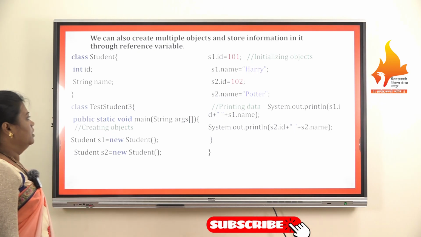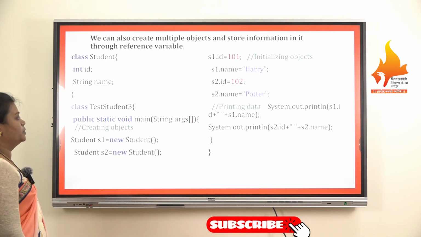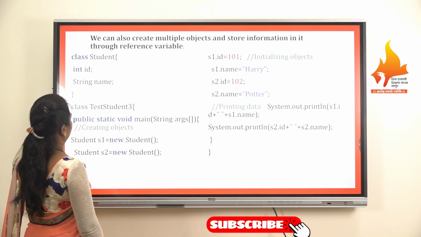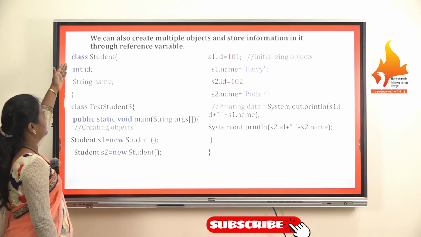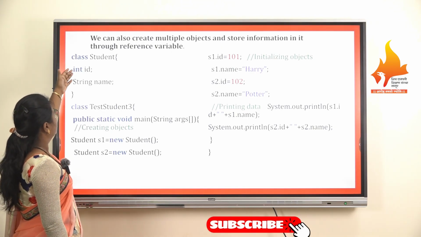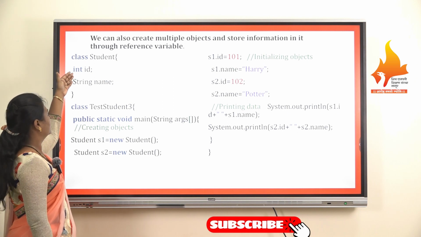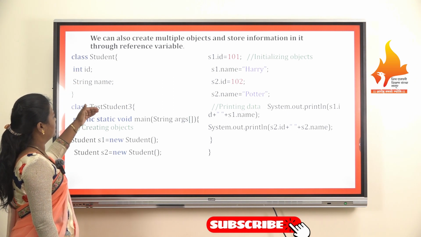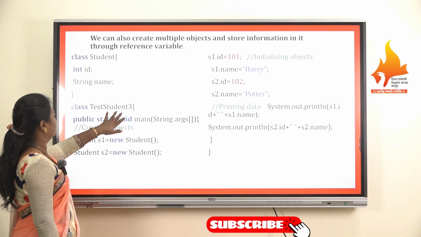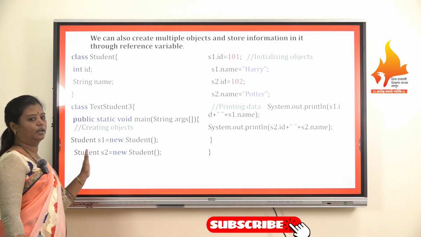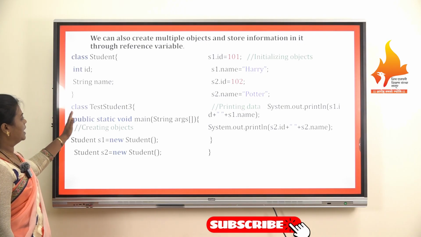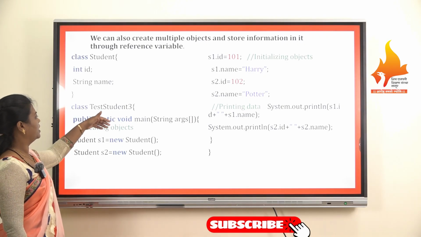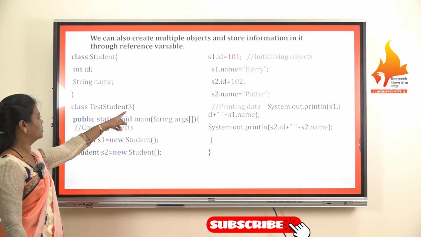Now we can create more objects of the same class. Here also we have provided the Student class, and it again has the fields id and name. Secondly, in case of class TestStudent3, as we have provided earlier in the slide, TestStudent2, here we have declared it as TestStudent3.